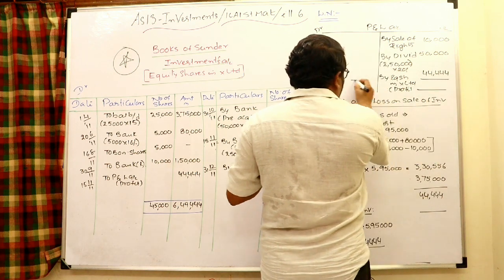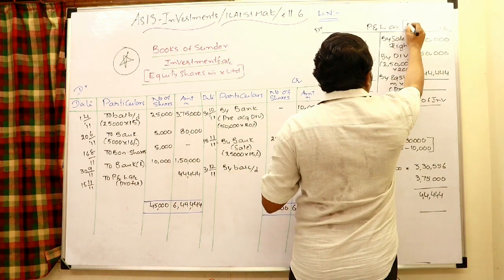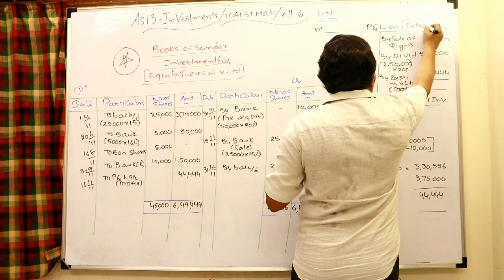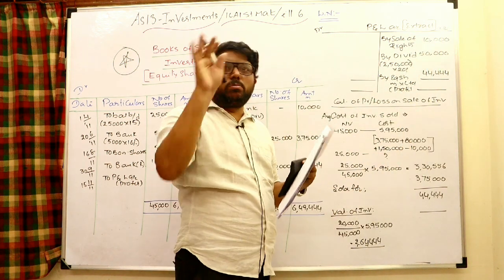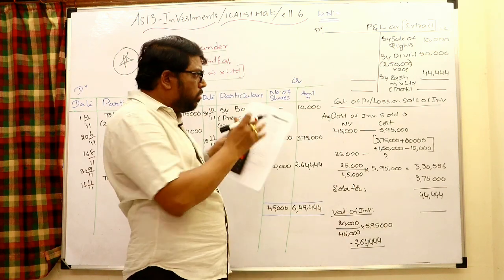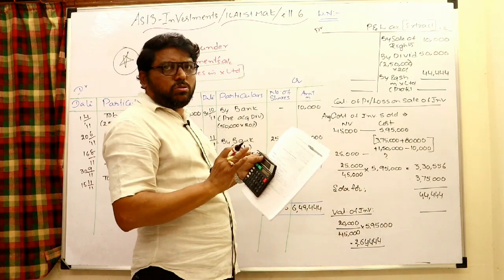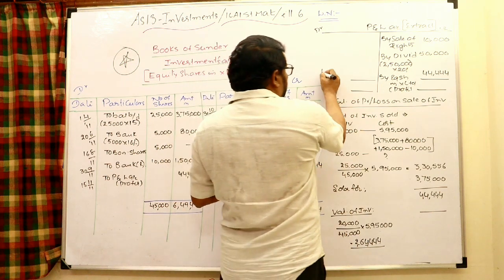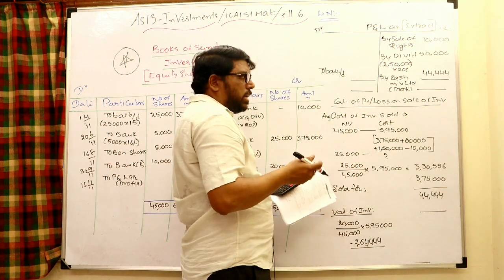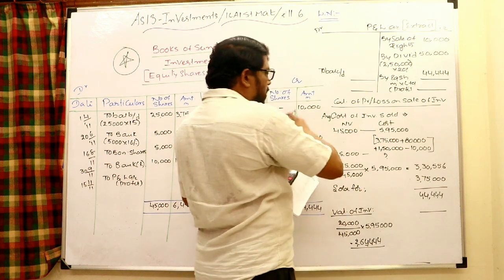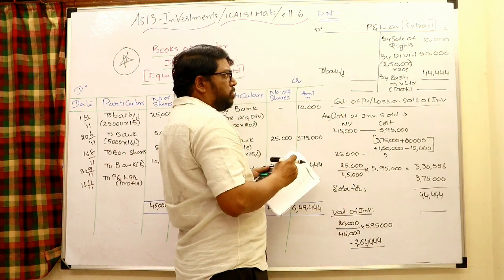Simply you may write within bracket extract. What does extract mean? Normally in the P&L account we write so many items, but extract means only the related investment items are shown like this in the P&L. Truly many other items also will come, but only investment related P&L items we have shown here.